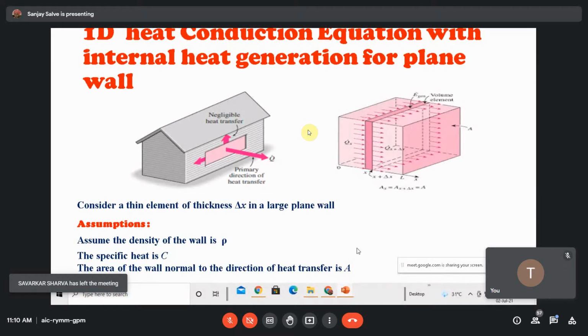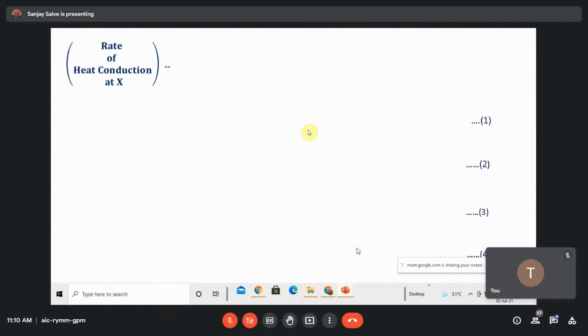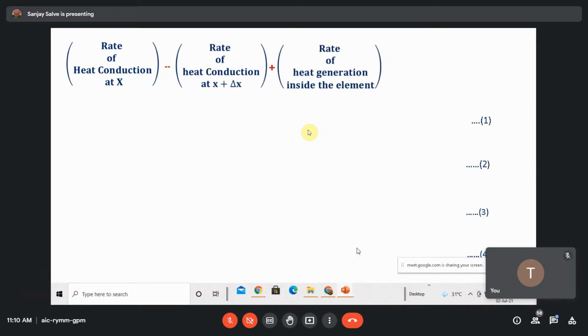Right? So with these assumptions, we have: the rate of heat conduction at x, minus the rate of heat conduction at x plus del x, plus the internal heat generation, is equal to the rate of change of energy content of that element.